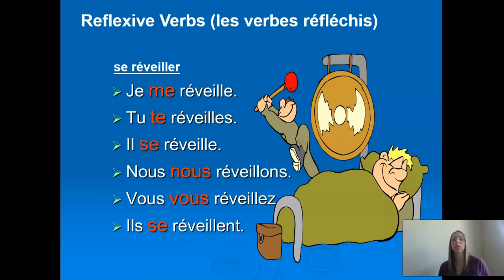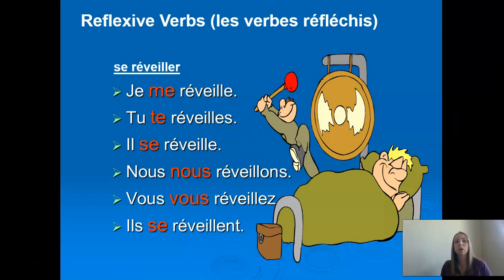All those verbs we've been working on, se réveiller, se laver, se coucher, they're all things you do to yourself. I wake myself up. I brush my own hair. I put makeup on myself. I do it to myself. So that's what we're doing here. I wake myself up. Okay, je me réveille.